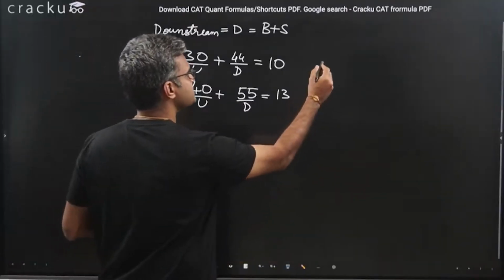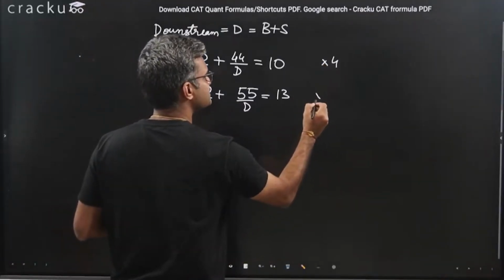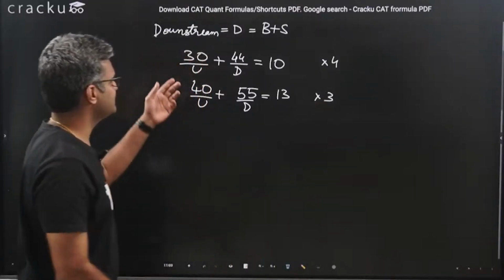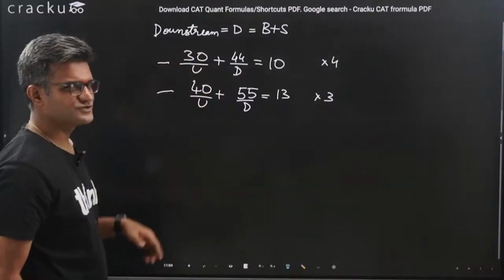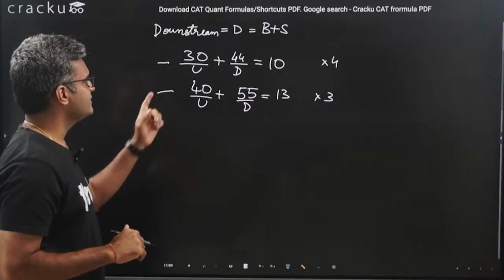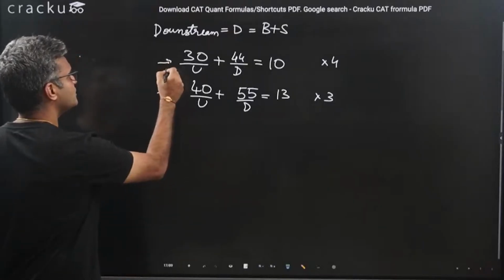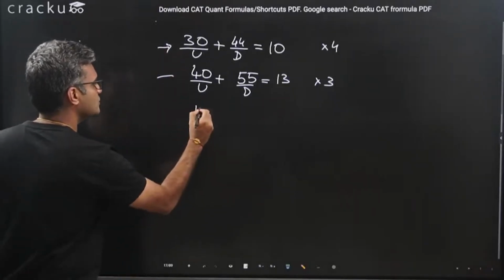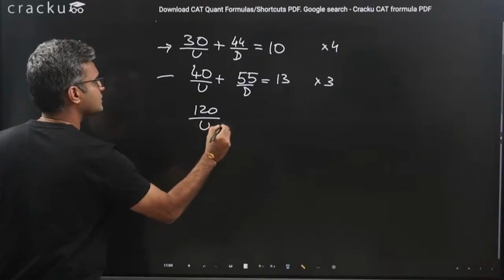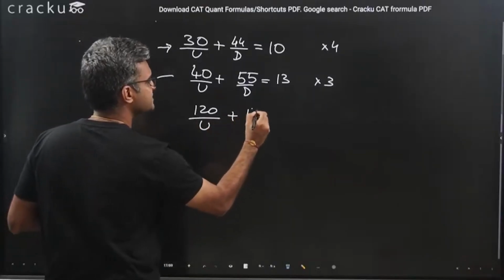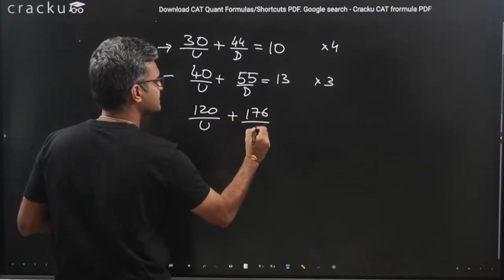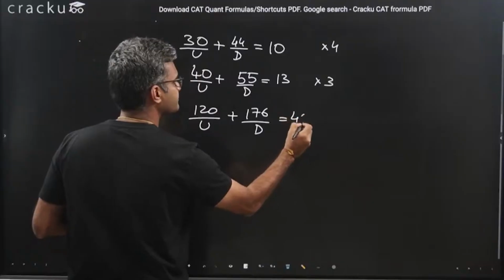We will multiply this equation with 4 and this equation with 3. Because then this is 30 by u and this is 40 by u. So both of them will become equal. If you are multiplying the first equation with 4, we are going to get 120 by u plus 44 into 4 is 176 by d is equal to 40.